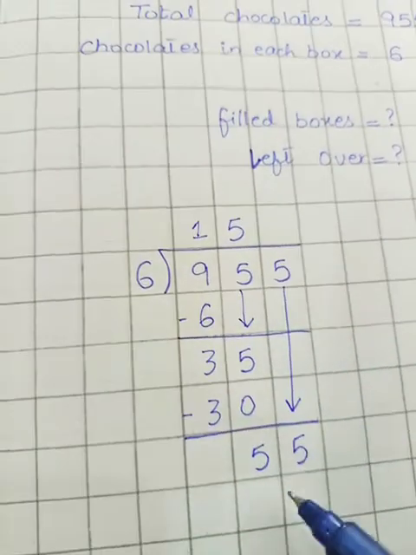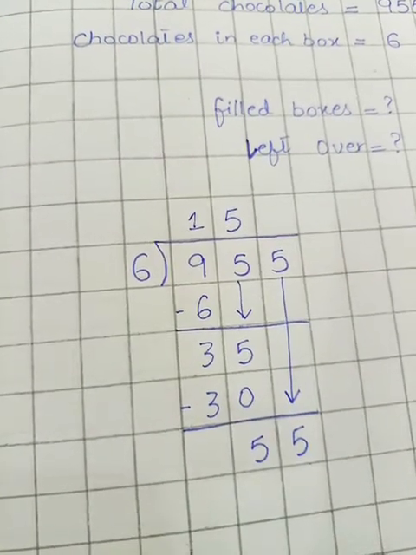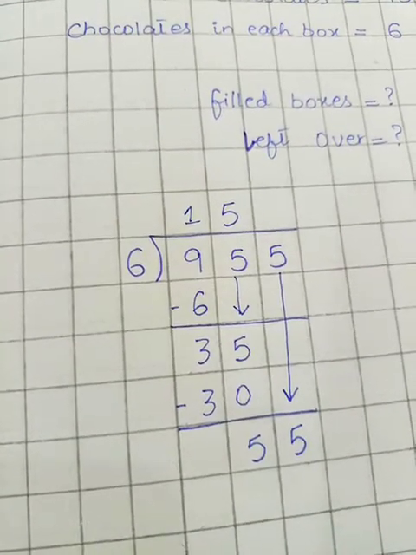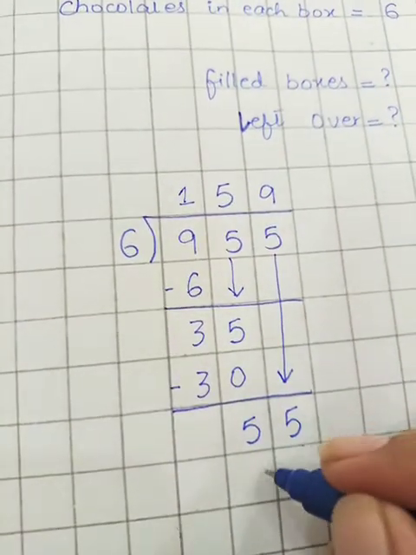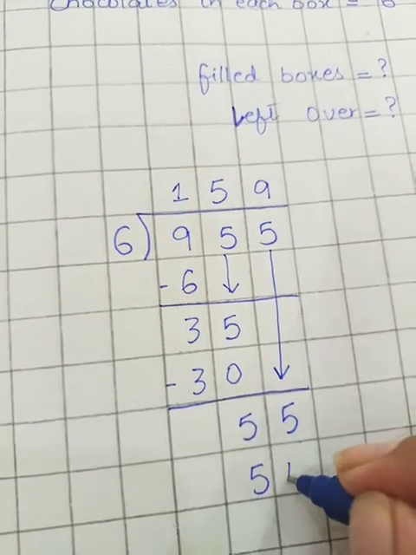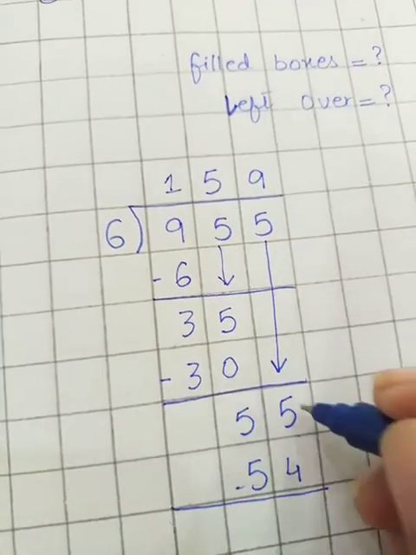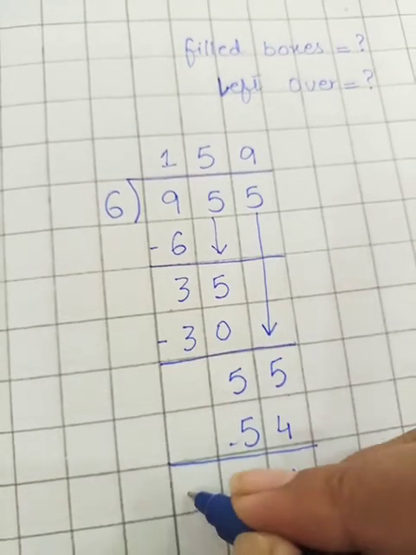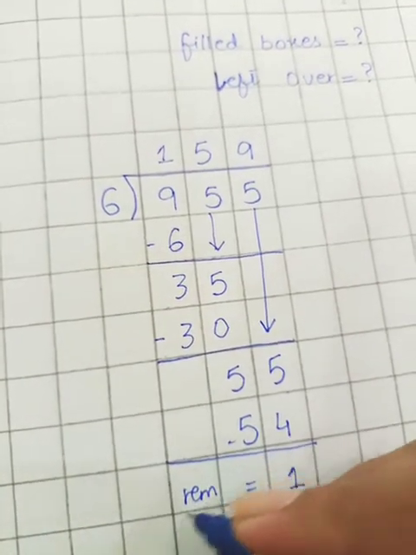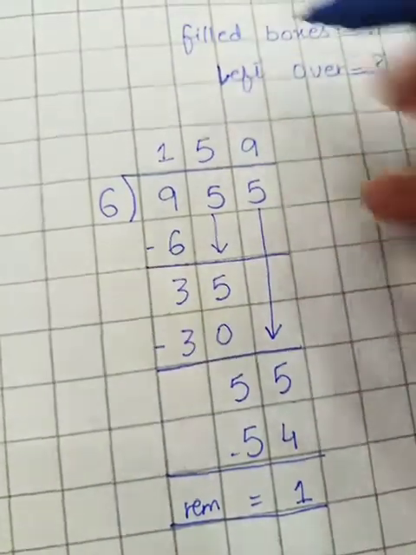Now read the table of 6 to get the number 55. 6 9s are 54. So students, here I am writing 6 9s are 54. Next step is subtraction again. 5 minus 4 is 1. 1 is my remainder, it can't be divided further, so it will become my remainder, and 159 is my quotient.